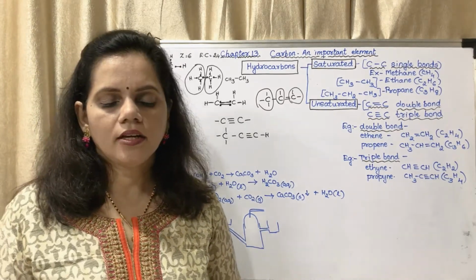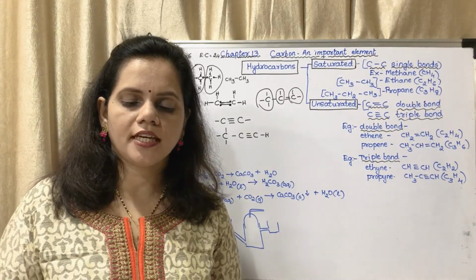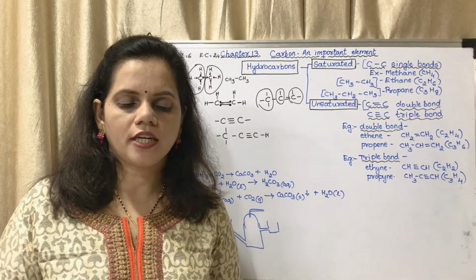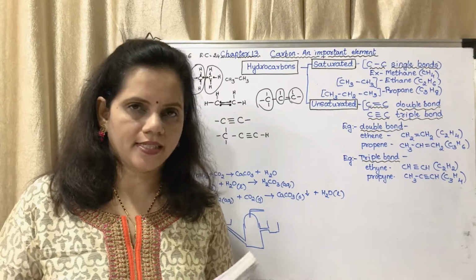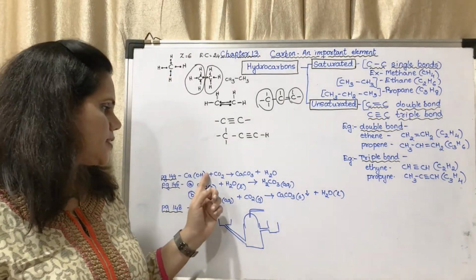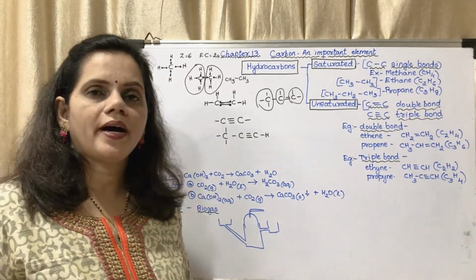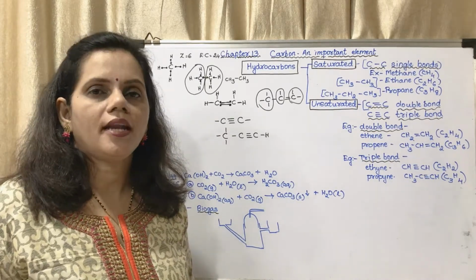Next is write down the equation of chemical reaction taking place on putting lime water in the gas jar of CO2. So Ca(OH)2, the reaction has been given here, the same reaction. That means when you pass carbon dioxide through lime water.